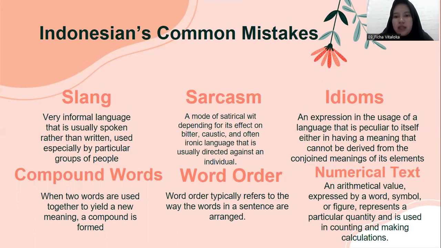Next, idioms, an expression in the usage of a language that is peculiar to itself, either in having a meaning that cannot be derived from the conjoined meanings of its elements. Next, compound words, when two words are used together to yield a new meaning, a compound is formed. Word order typically refers to the way the words in a sentence are arranged. Next, numerical text, an arithmetical value expressed by a word, symbol, or figure representing a particular quantity and used in accounting and making calculations.